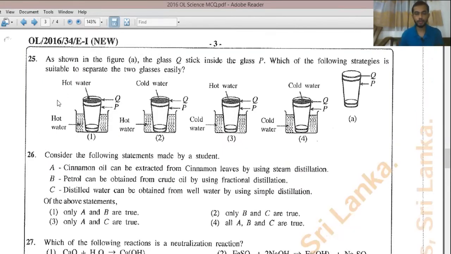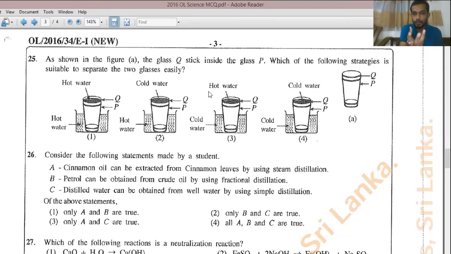Let's see question number 25. As shown in the figure, the glass Q is stuck inside the glass P. Which of the following strategies is suitable to separate the two glasses easily? In this instance, we use hot water and cold water. That means we mainly use expansivity here. When hot water is applied, that part will be expanded.